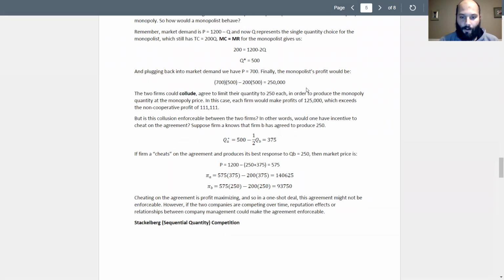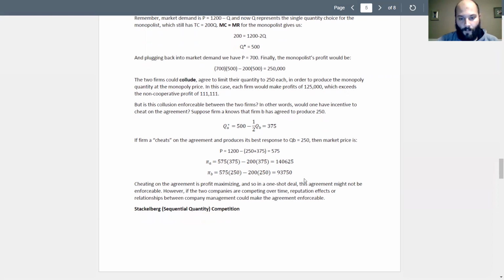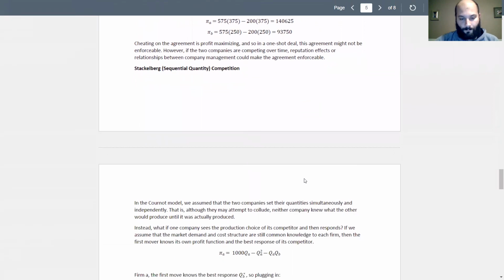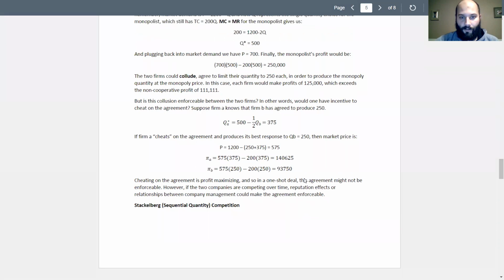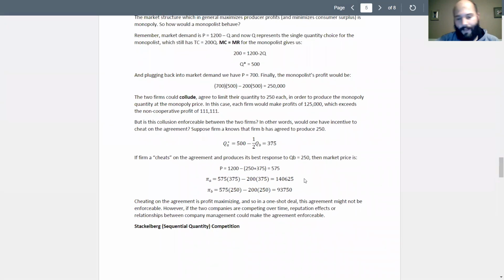And then finally, we showed why, if it was a one-shot deal or in the short run, they would probably not be able to successfully collude, because each firm would have an incentive to cheat on the agreement. In this video, we'll talk about what would happen if the quantity choice was sequential. And then we'll move on to talking about what happens if we get into price competition.